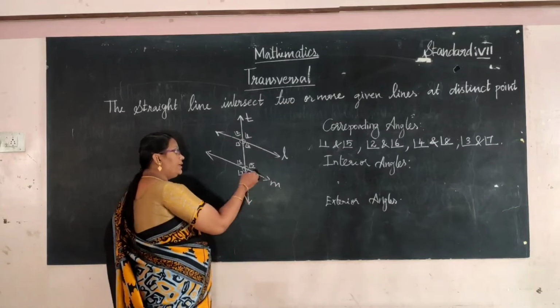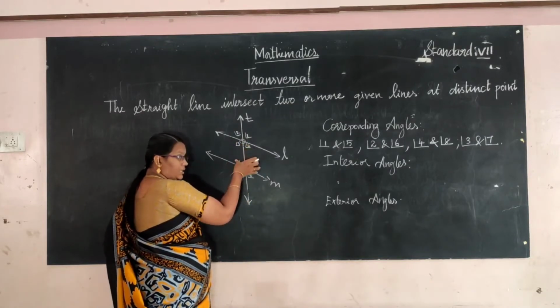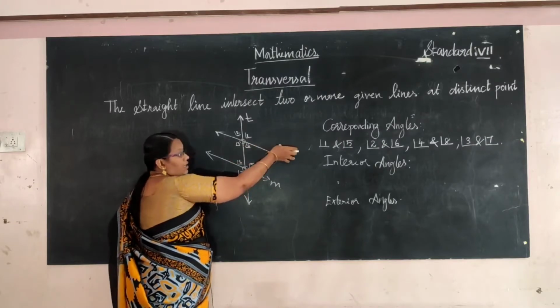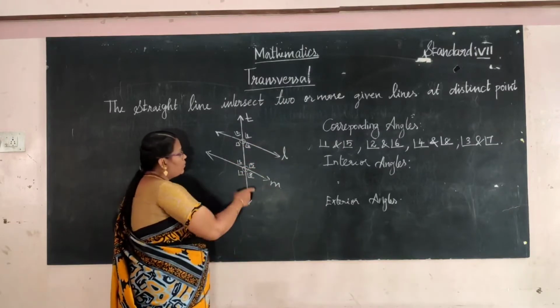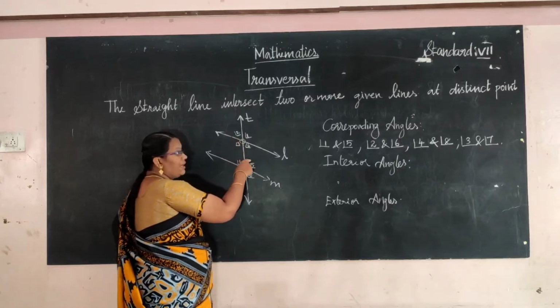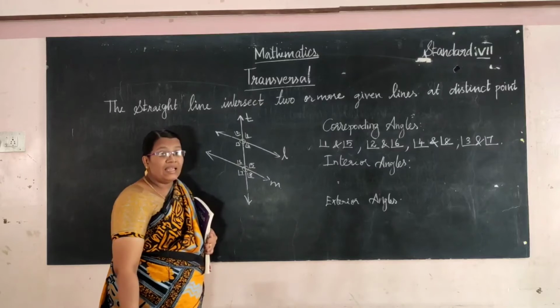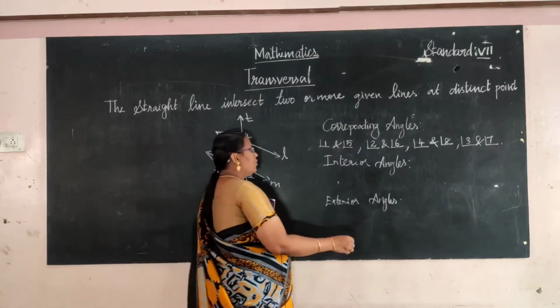So what are called interior angles? The angles that lie inside or between the lines L and M. What are the angles lying inside the lines? Angles 3, 4, 5, 6. These are all called the interior angles.